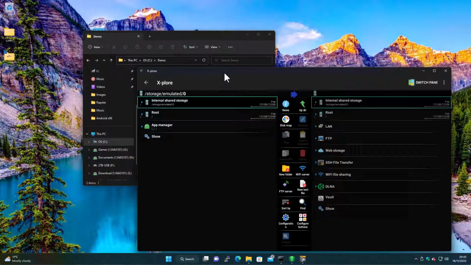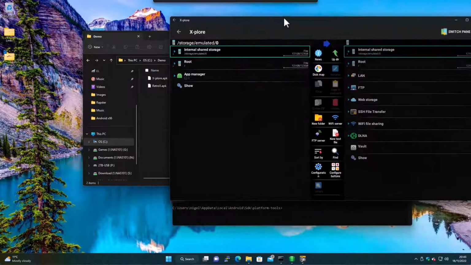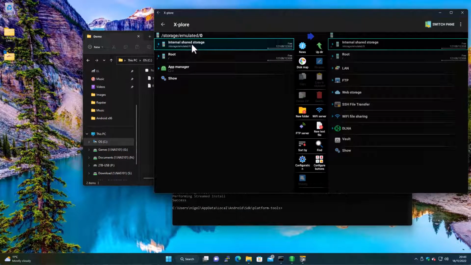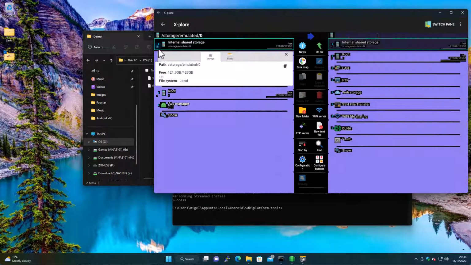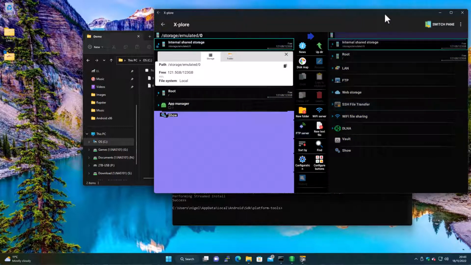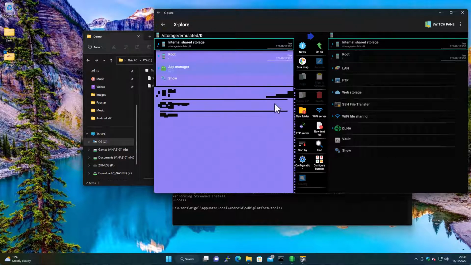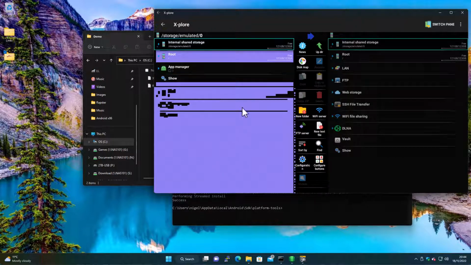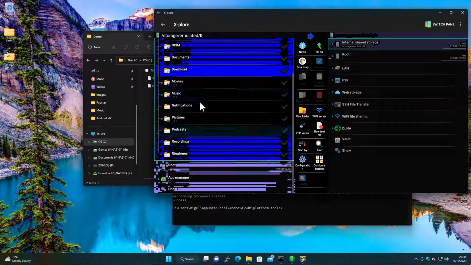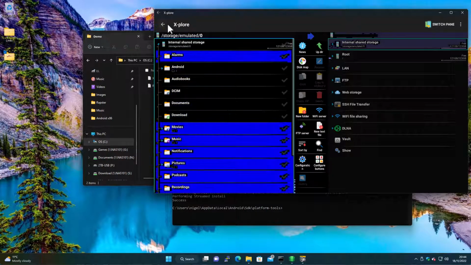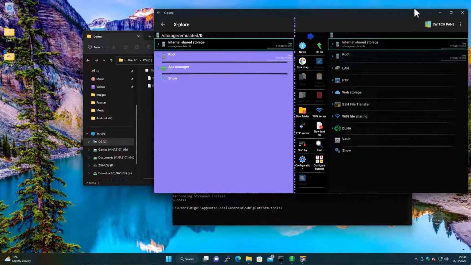And there we go, that's it, running, done. You can see the internal storage here on our virtual Android environment. Again, this purple stuff you can see here, I think it's because I'm going into a virtual machine. It doesn't happen on my physical machine, so ignore that. But yeah, that's the app up and running. As you can see, I can click through here, browse the menus and that kind of stuff. It's all good. And then we can close that now.